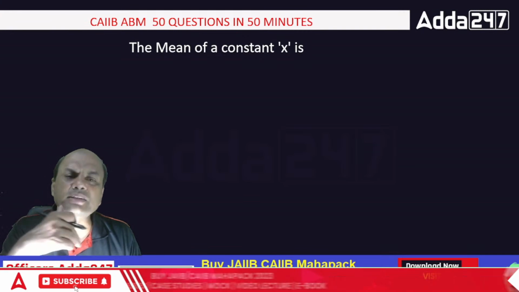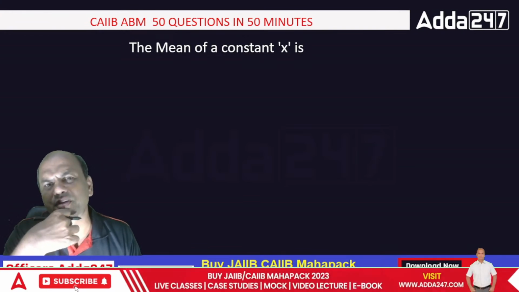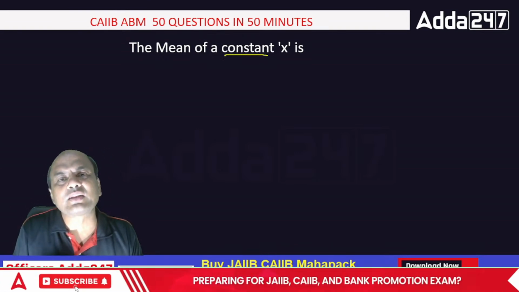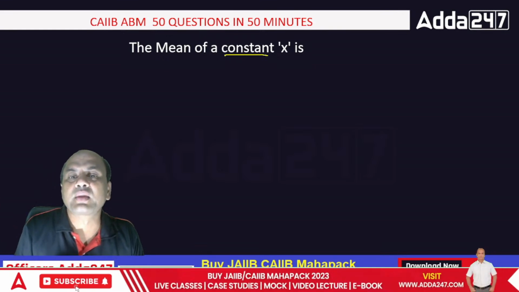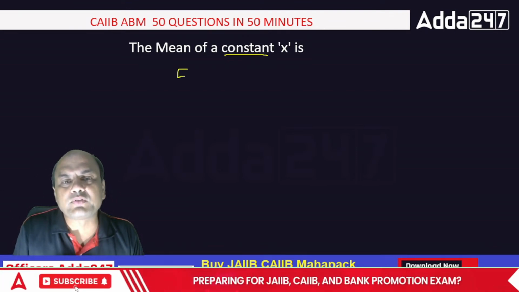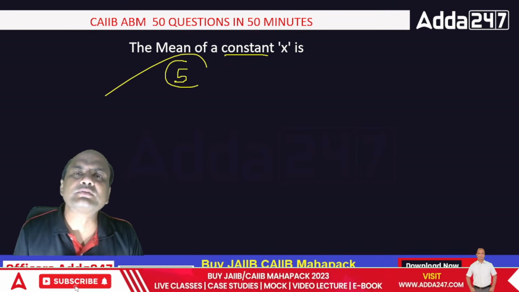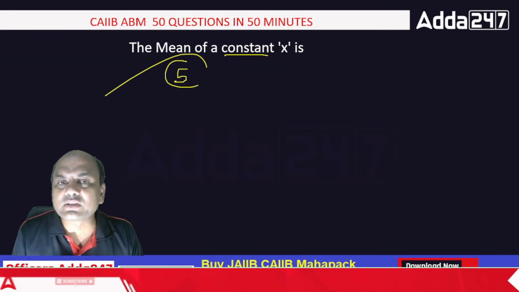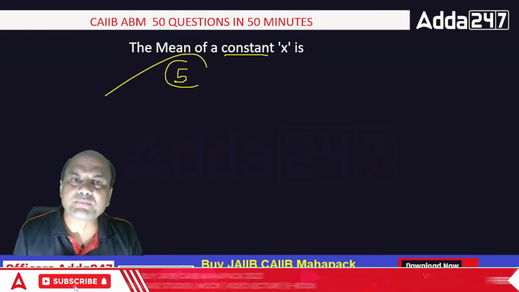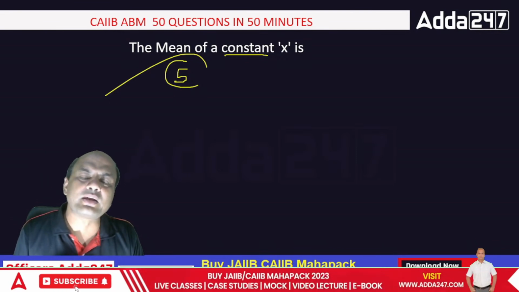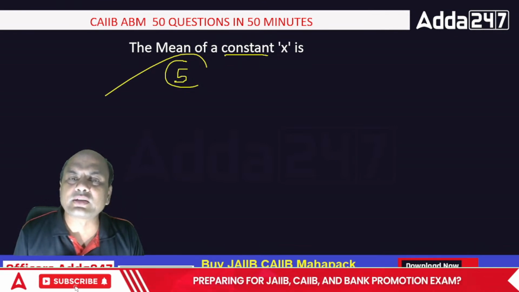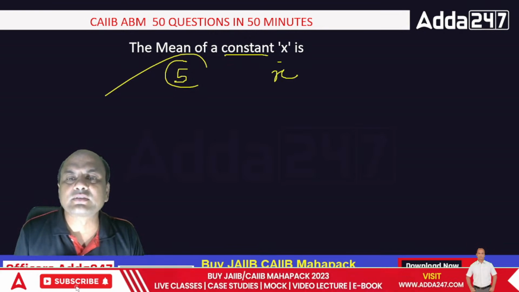The mean of constant x is, what is the mean? Mean of a constant. It's a single line question, but it's so tricky. If any number is constant, what will be the mean of that constant? Suppose I have 5, what is the mean of 5? Mean of 5 is 5 only. Because what do you mean by mean? Addition of all the numbers divided by the number of elements. So addition is 5 and number of elements is 1. So 5 upon 1 is 5. So the answer is x over here.